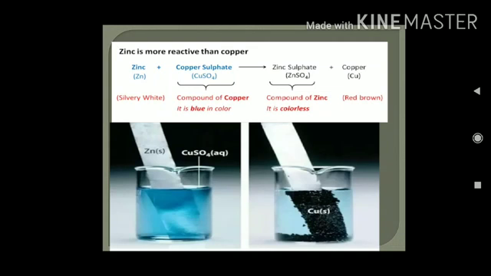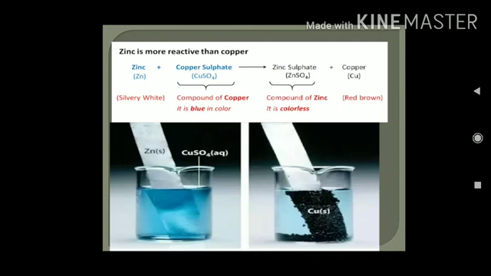Clear? So what are the changes here? Here zinc is more reactive than copper. It displaces copper from the salt solution and it forms zinc sulfate. Then copper is again produced on the product side. That copper is separated from copper sulfate. It is coated over the zinc plate.